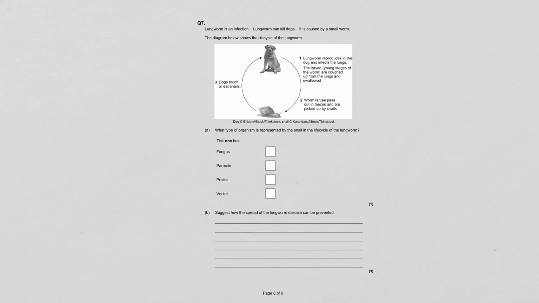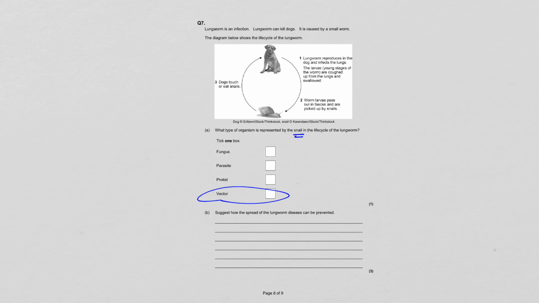What type of organism is represented by the snail in the life cycle of the lungworm? We have an example of this, malaria, already, where you have a protist that lives inside two different organisms, and we say that the snail is the vector. Okay, the snail is not causing the disease.